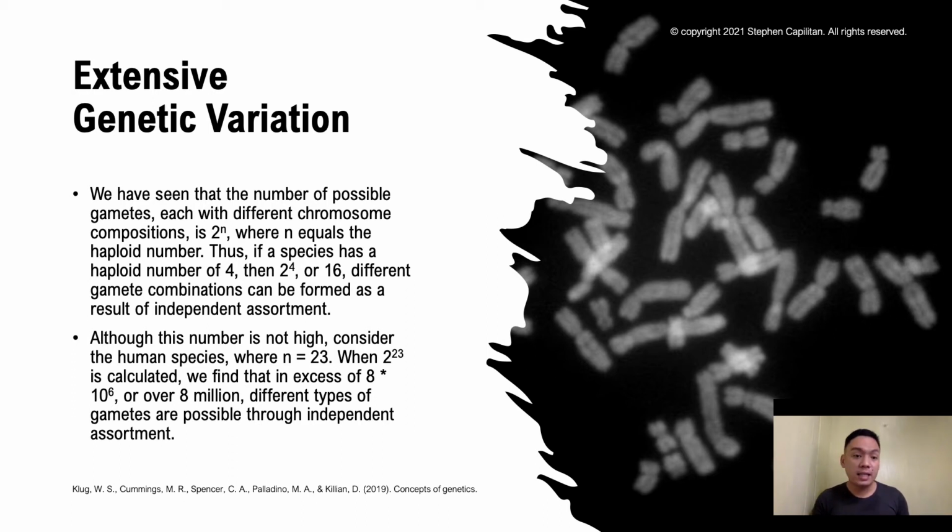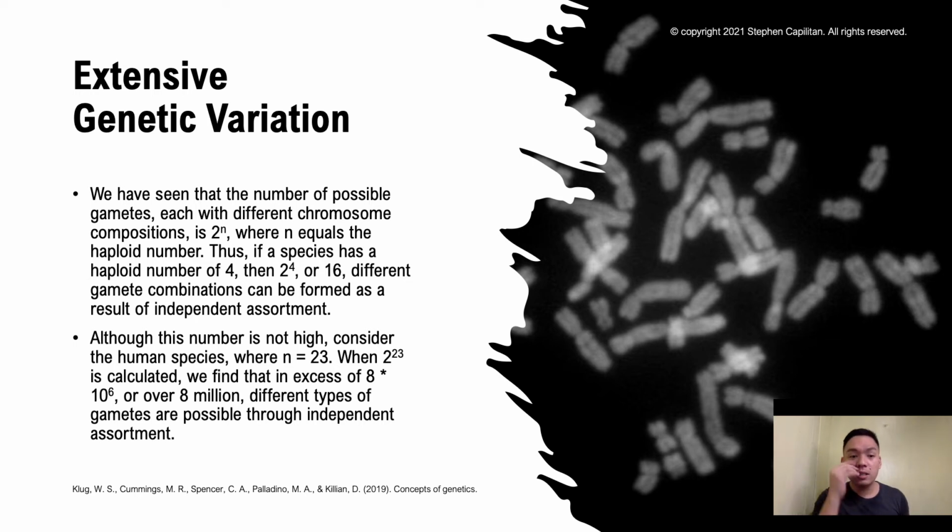So we have seen that the number of possible gametes, each with a different chromosome composition, is 2^n, where n is the haploid number. Thus, if a species has a haploid number of 4, then 2^4 is 16, and there are 16 different gamete combinations which can be formed as a result of independent assortment.